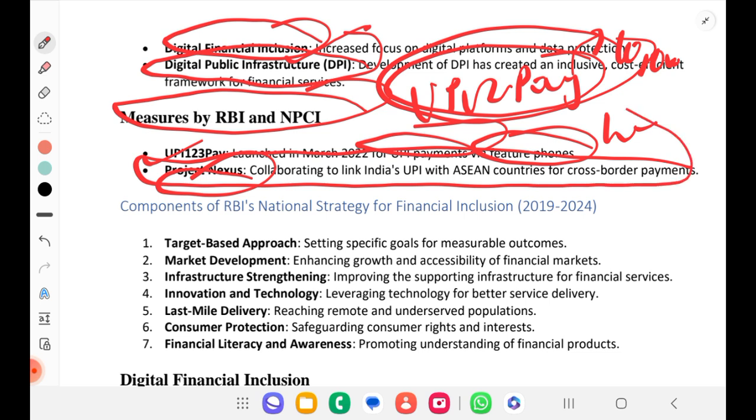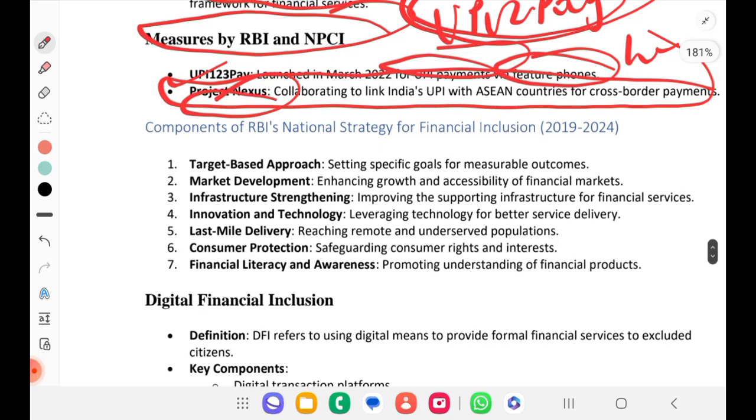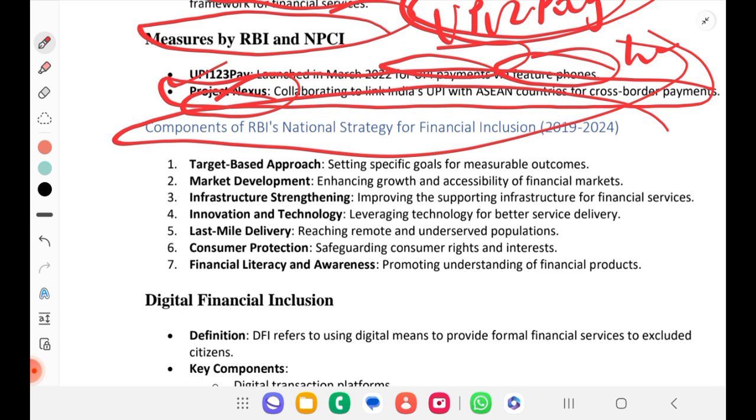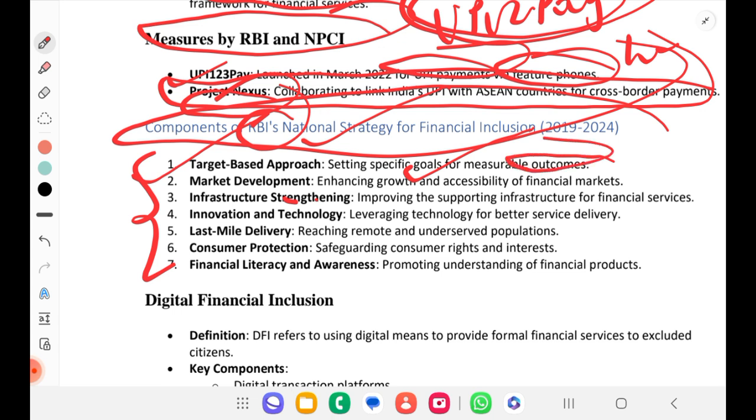So components of the RBI National Strategy for Financial Inclusion. If you can remember these 7 points, you can use them anywhere rather than remembering every other thing, because it's a national strategy by RBI. Okay. So target based approach, setting specific goals for measurable outcomes. Market development, enhancing growth and accessibility of financial markets. Infrastructure strengthening, innovation and technology, last mile delivery, reaching everyone, even underserved people or remote people.